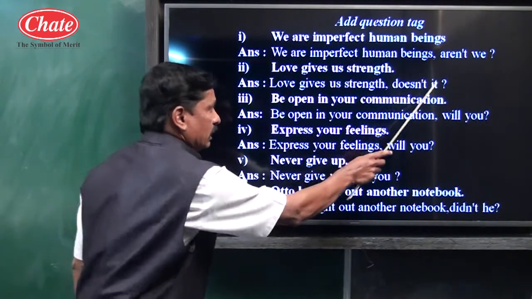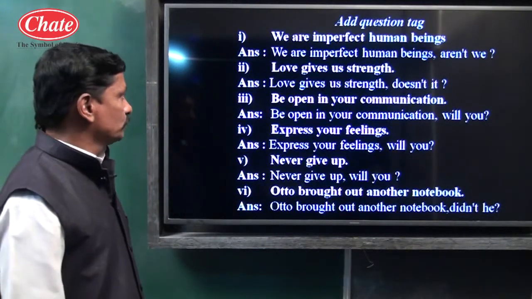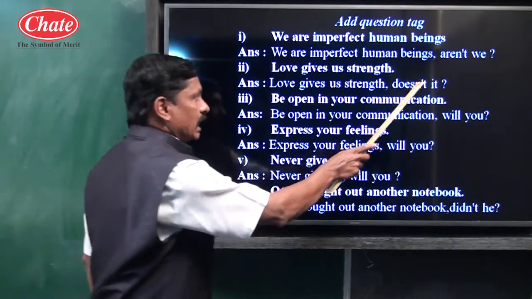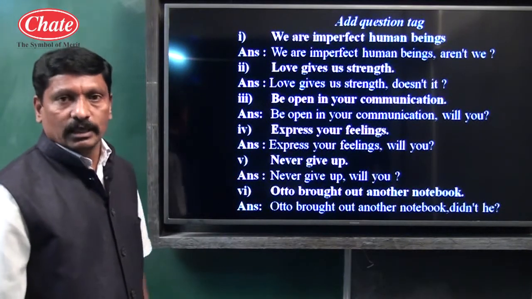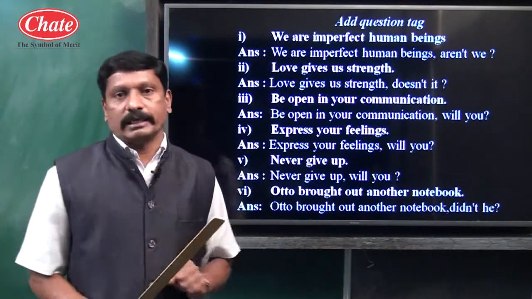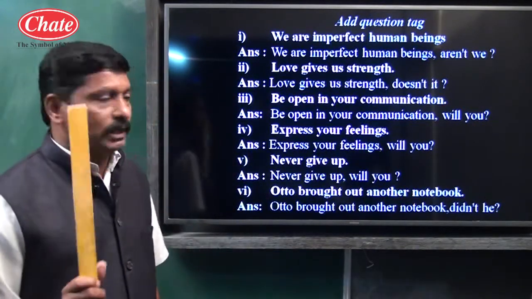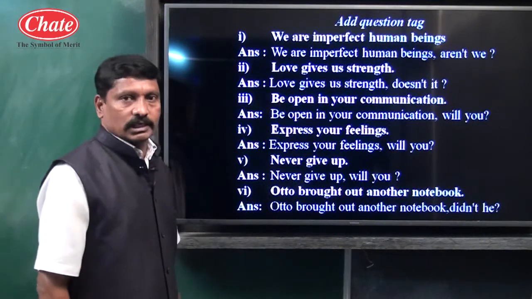For love, the pronoun it is used. Now see, if the sentence is affirmative, the tag should be negative. And now the very important thing is we have to use an auxiliary, a helping verb, of the tense of the given sentence.